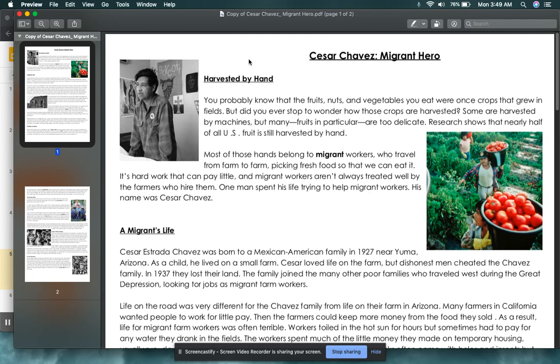The migrant workers aren't always treated well by the farmers who hire them. One man spent his life trying to help migrant workers. His name was Cesar Chavez. All right, friends, notice how in the last sentence for this subheading area, harvested by hand, lets us know this text is going to be about Cesar Chavez, which was also hinted in the title itself, Cesar Chavez, Migrant Hero. All right, let's continue. A migrant's life.